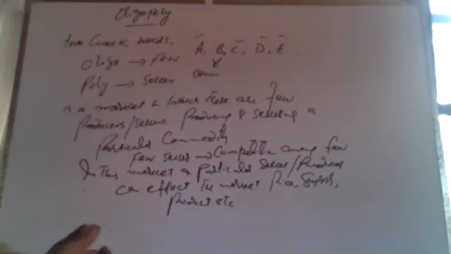Thus, in short, we can say it is a market in which there are few producers or sellers producing and selling a particular product. So it is also called a competition among few. Thus, in this market, a particular seller or producer can affect the market price. So this is a brief definition of the oligopoly market.